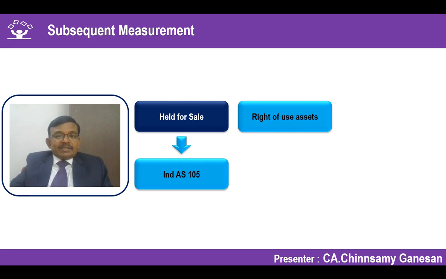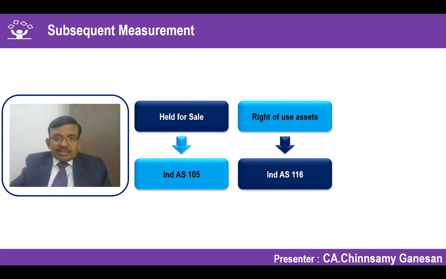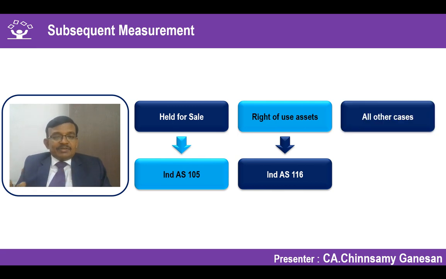If I have not classified it that way, but it is not owned by me, it is taken on lease as a lessee, then the right of use asset has to be treated as per Ind AS 116 initially as well as subsequently, because I don't own any property, I don't have control over any property, it's only a right of use asset. Since it is specifically dealt with under Ind AS 116, for initial as well as subsequent measurement you only go into Ind AS 116. In all other cases where 105 or 116 is not applicable, it's an important consideration.